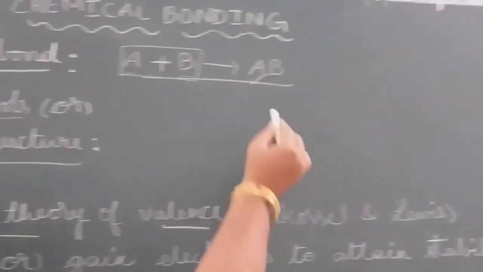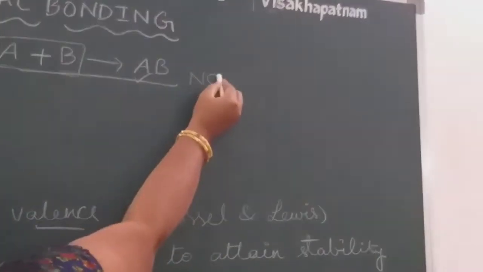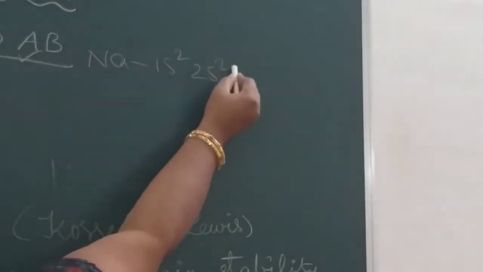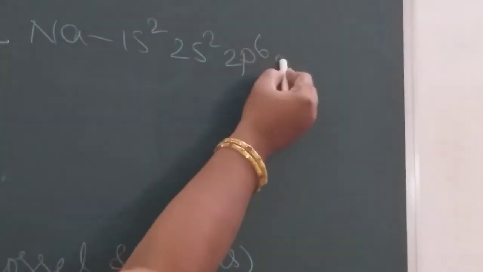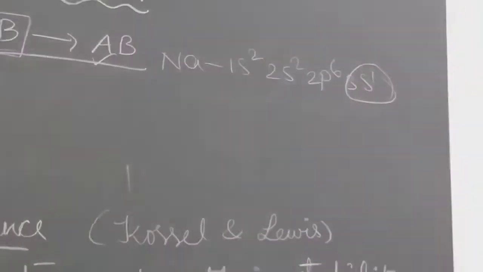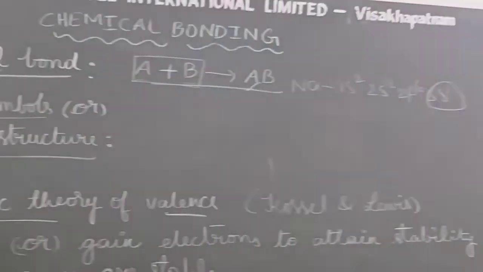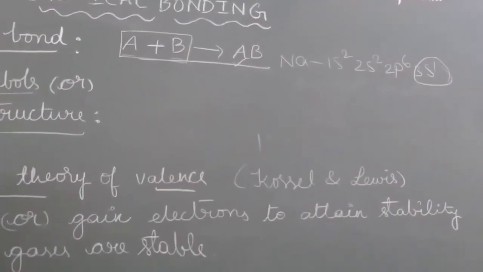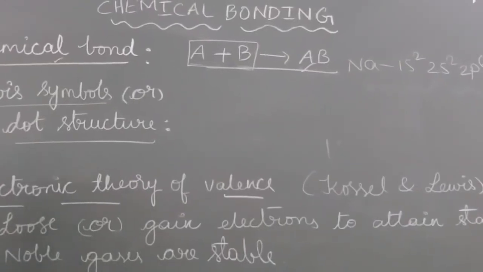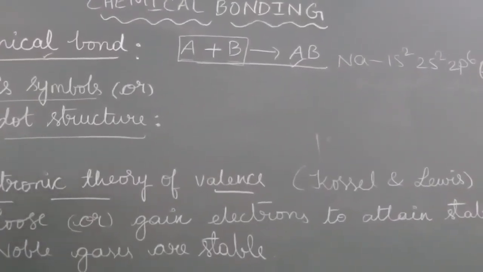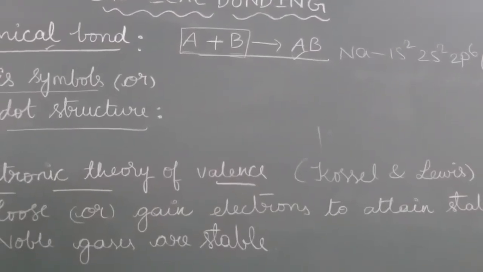Suppose you take the example of sodium, the electronic configuration is 1s2, 2s2, 2p6, 3s1. Here what is the valence electron? 1. There is only one electron in the outermost orbit. That electron is responsible for the chemical bonding. So in any chemical bond, the valence electrons are responsible for the bonding.